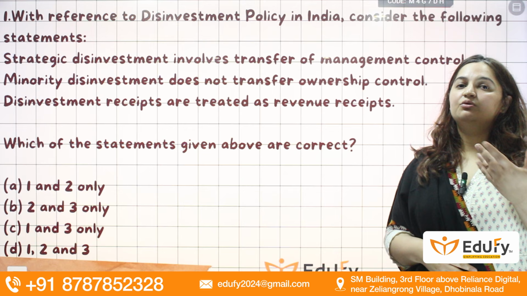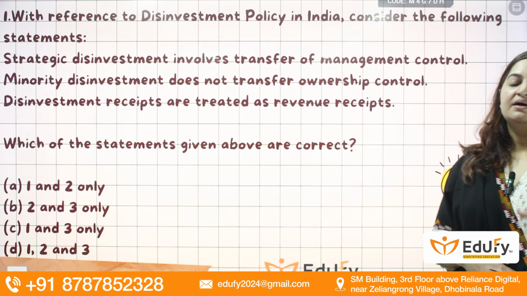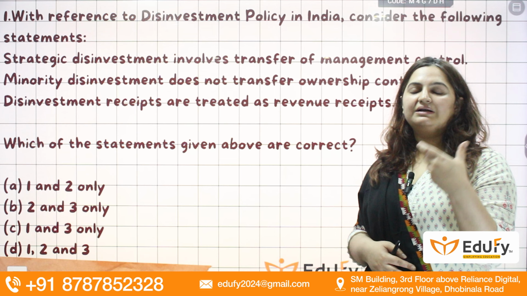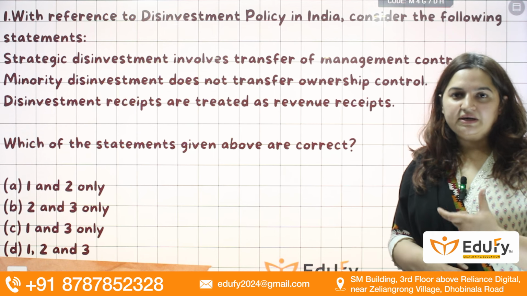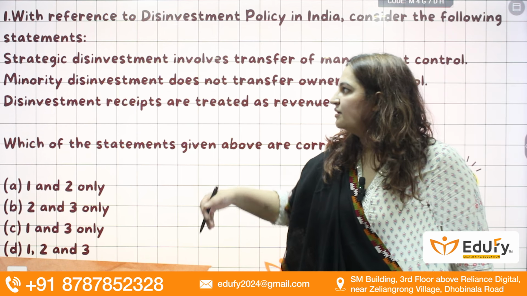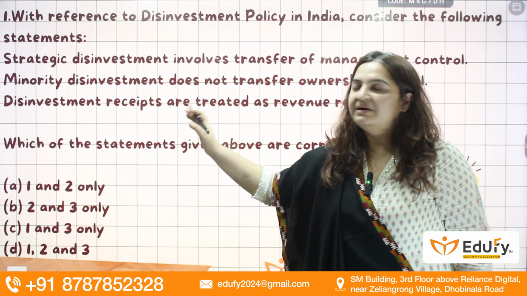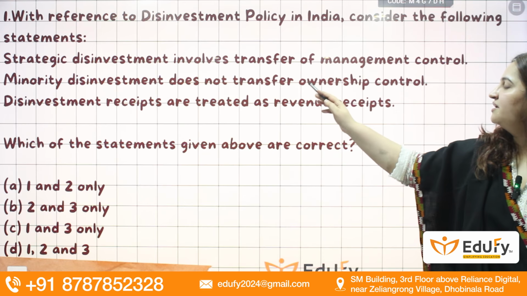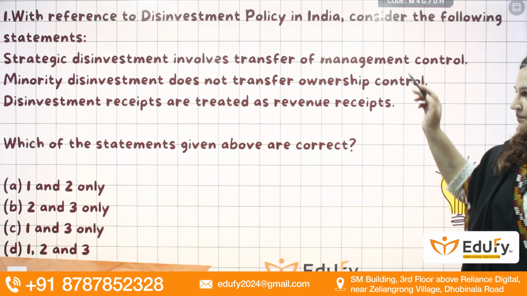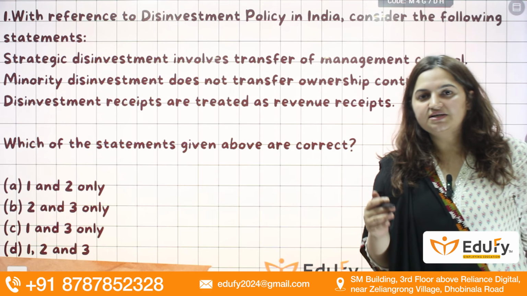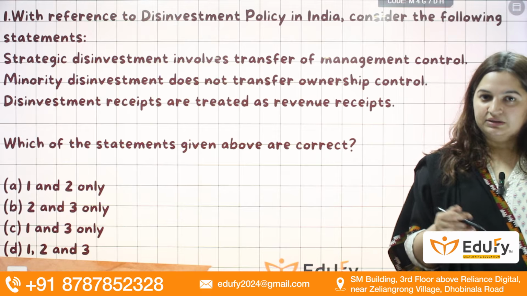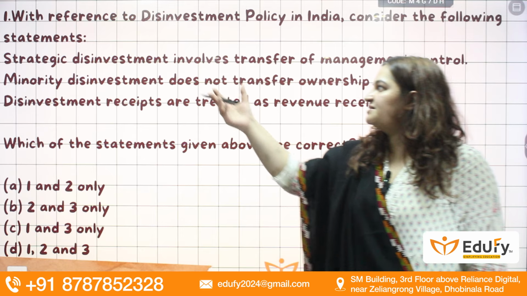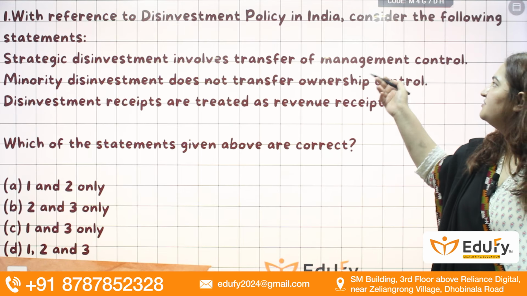See, I have tried to give you the question in multiple statements so that more facts or more meanings are clear to you rather than just doing it with the similar pattern of one statement. Okay, so don't be worried, the question may not be in this manner, but still we will do it in a much harder way. Okay, the strategic disinvestment involves transfer of management control. Yes, what is disinvestment? First, if the government dilutes its share in its company, then that process is called disinvestment. Here strategic disinvestment means transfer of management control.